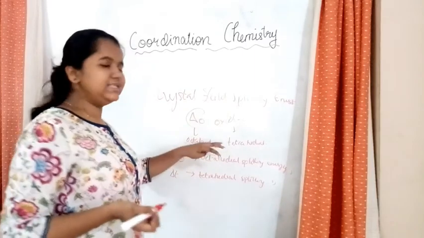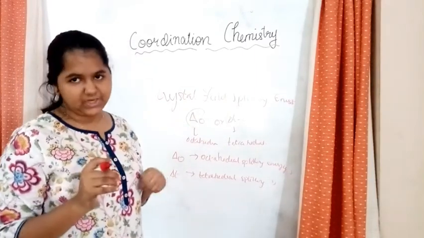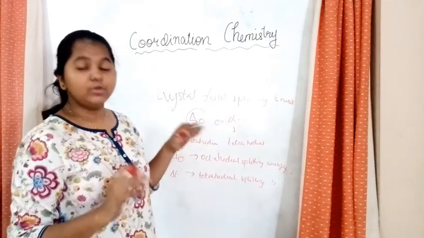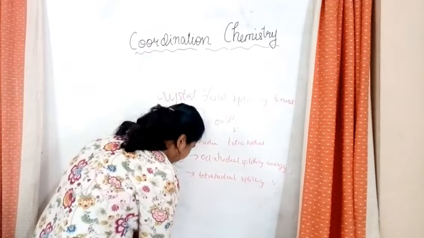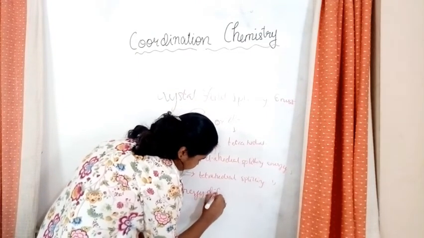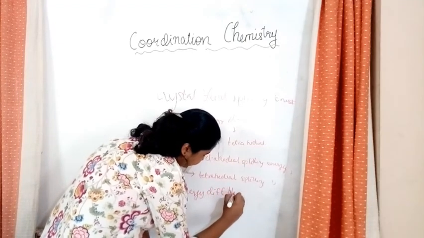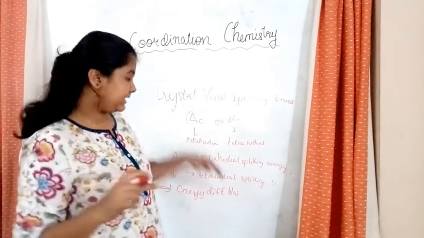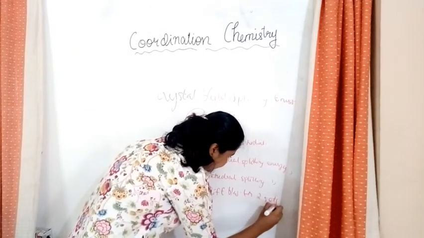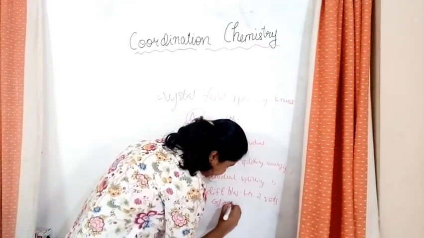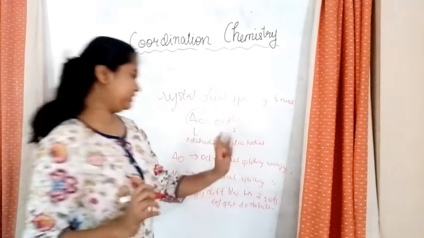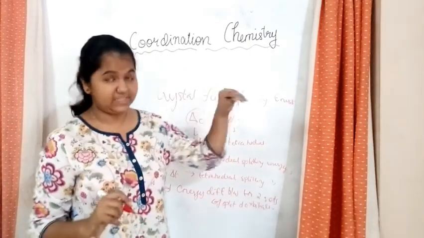Okay, so what is this? This is the difference between what? The energies of delta O and delta T. Okay, they are the difference. So let's write what is this? Energy difference between what? Between the 2 sets of split d orbitals in a coordination compound. So that is what is crystal field splitting energy.